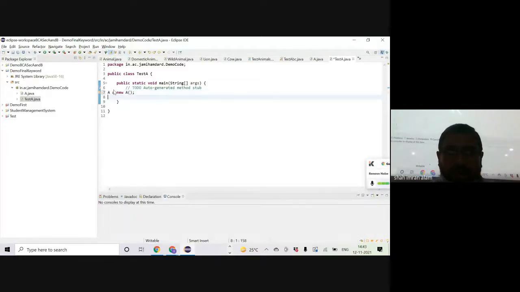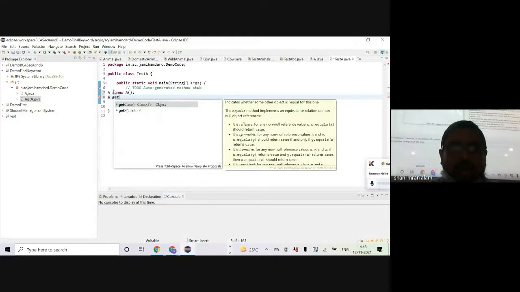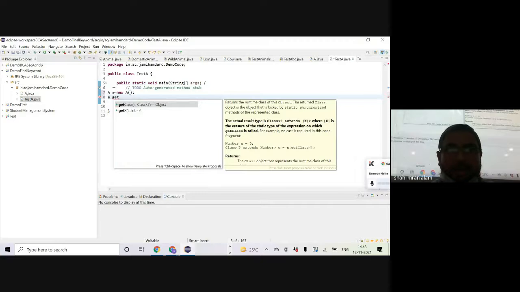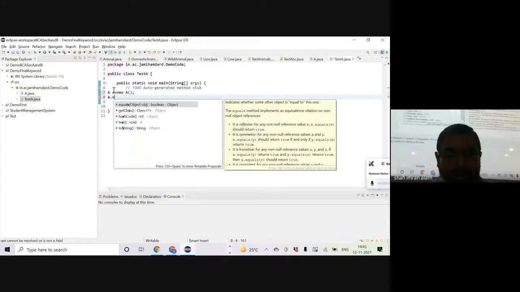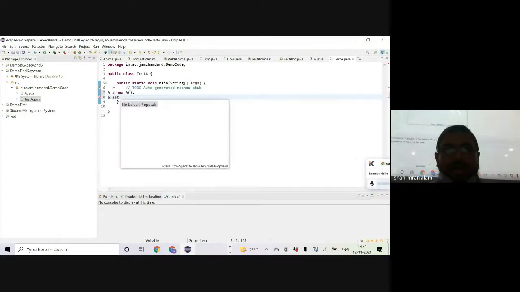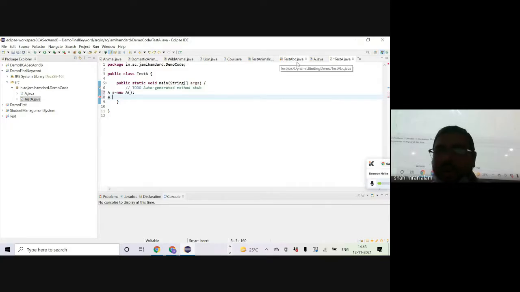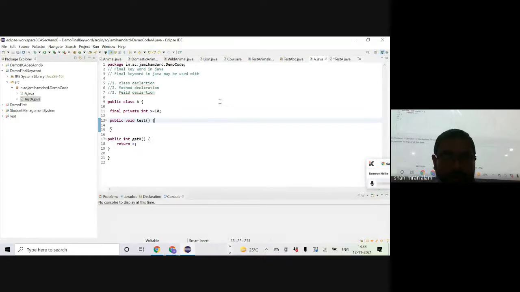What I can do is I can say a dot get, sorry, a dot set. I generated get as available, right? Get x. Okay, the setter was not generated.